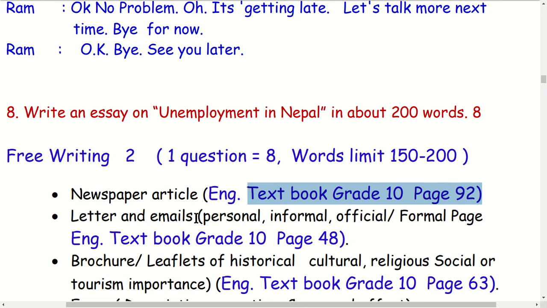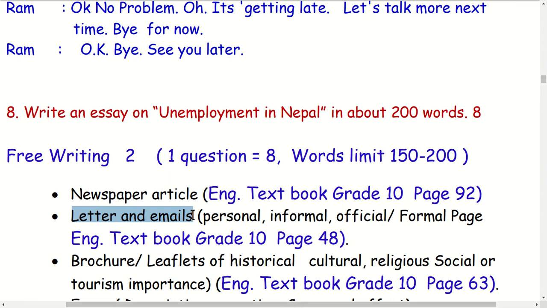There is also another one: letters and email. Sometimes you are asked to write a letter or email. Letters and emails may be formal as well as informal. Formal means official.